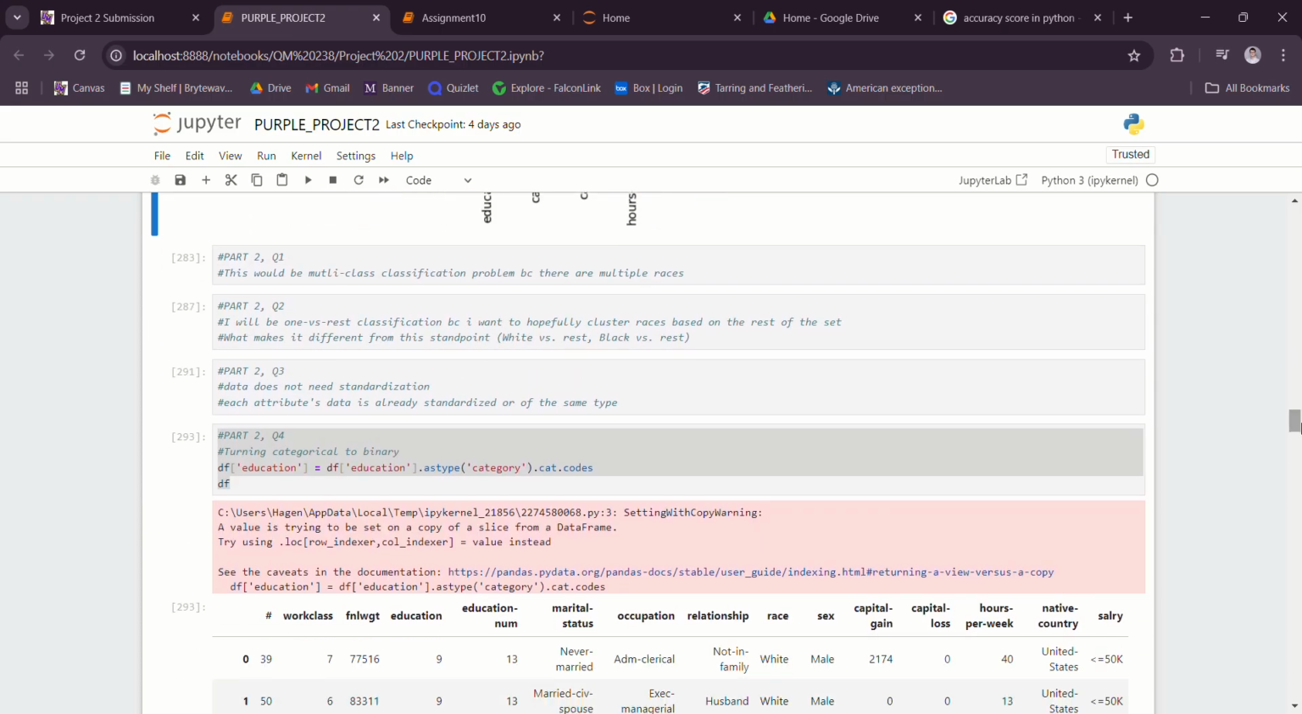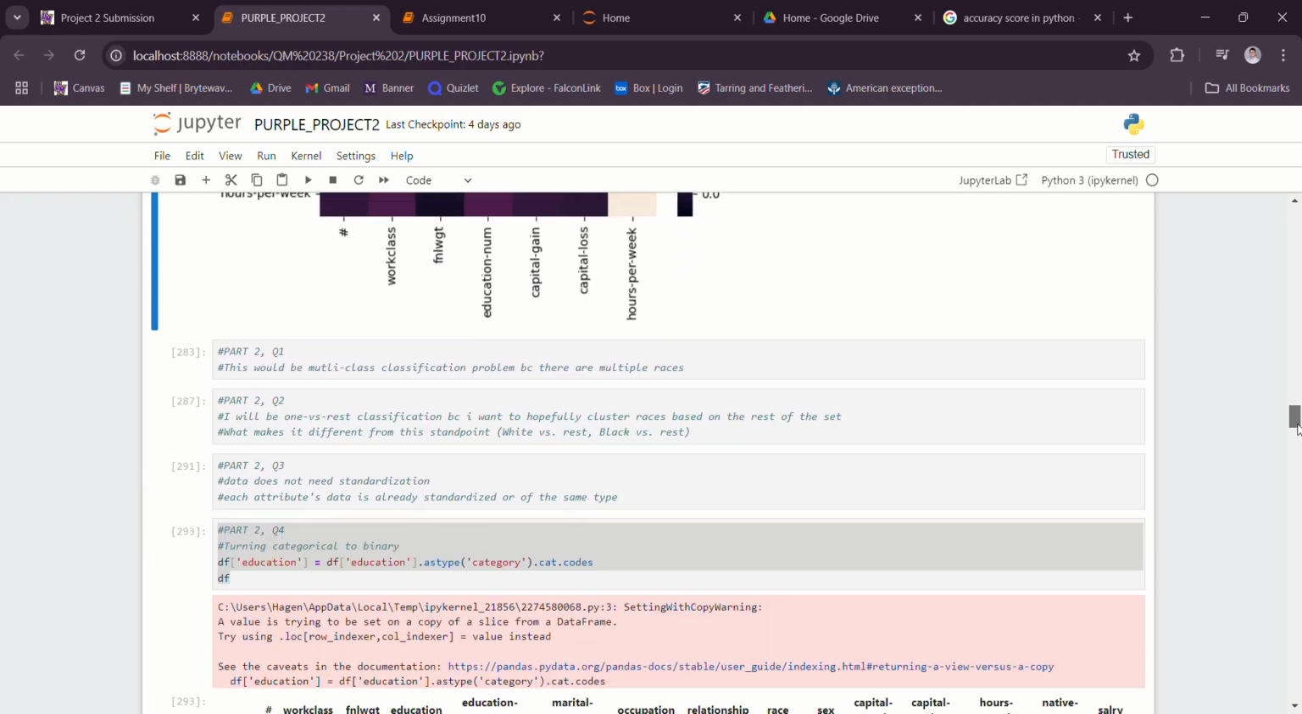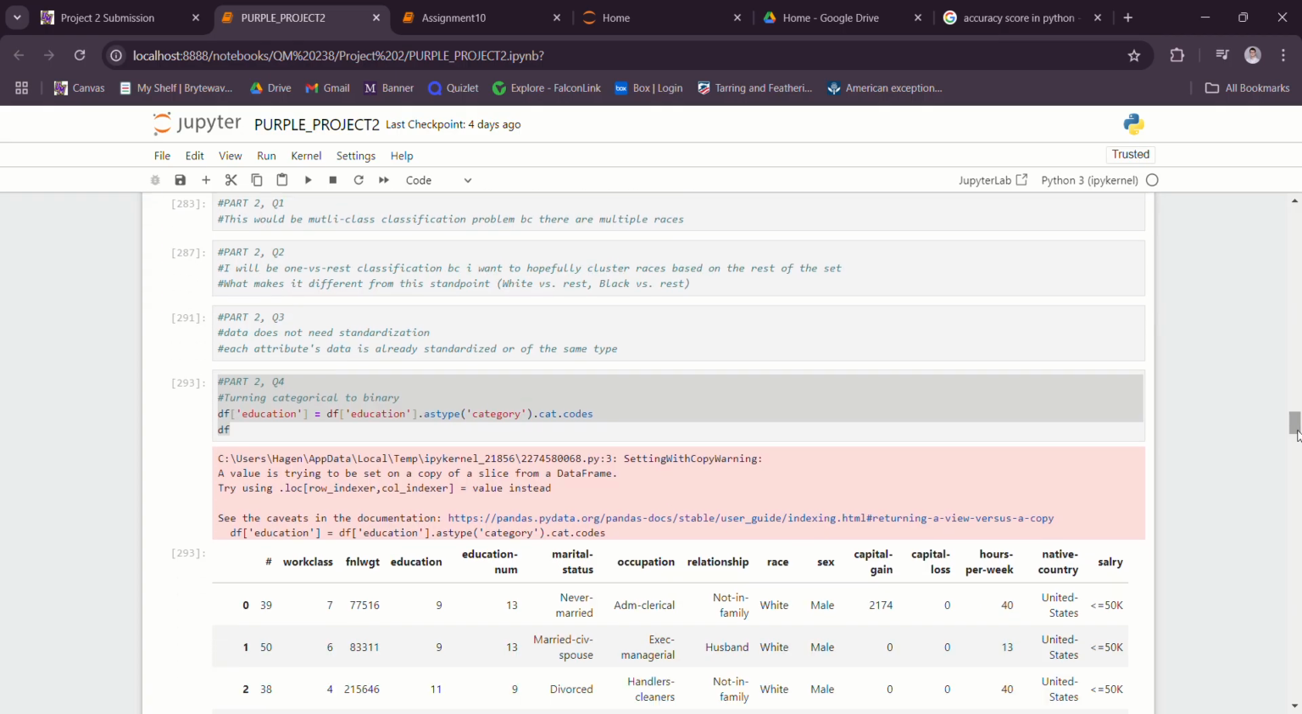So now I'm transitioning into the part 2 section. I determined that the problem would be an example of a multi-class classification problem since there are multiple races, or multiple classes, involved in the clustering. I then decided that I'll be using one versus rest classification because I want to cluster the race based on the rest of the set to see what makes it different. I then determined that the data did not need any standardization because each attribute's data is already standardized, meaning it is of the same type.